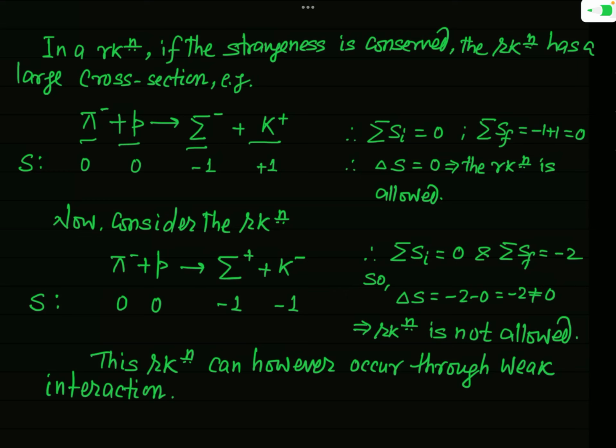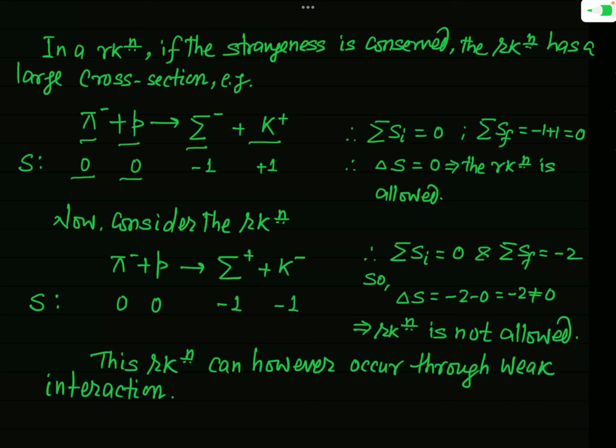Okay. Now you can see that this process is allowed or not allowed on the basis of a strangeness quantum number. I have mentioned here the strangeness number of different particles involved in this reaction. Pi minus has a strangeness number 0 and proton also has a strangeness number 0.